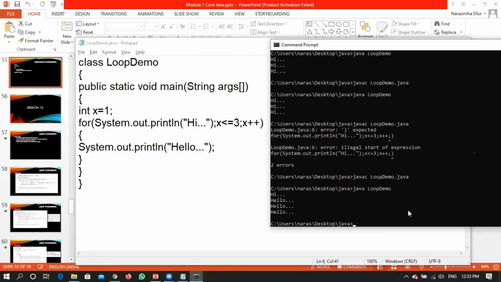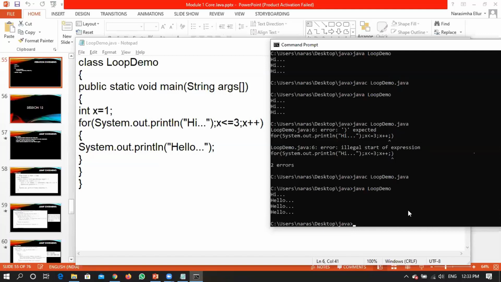Can I quickly say the conclusion? Yes, the conclusion is, first, the initialization part of a for loop is not mandatory. That is the first one. Any valid Java statement can be a part of initialization, right? So the initialization step will be executed only once throughout the life cycle of a for loop.